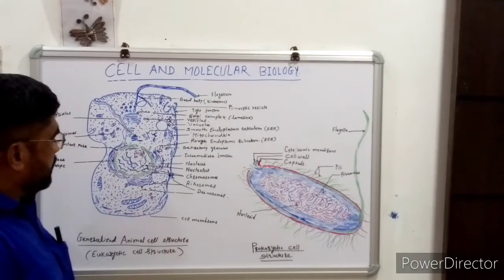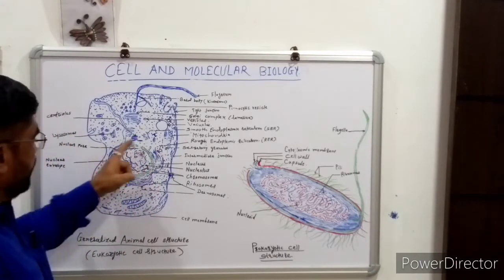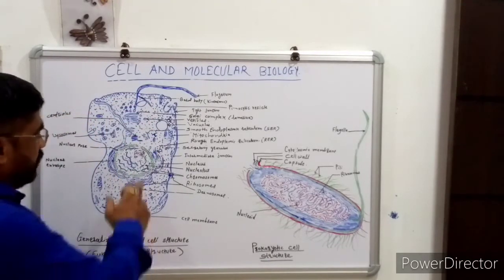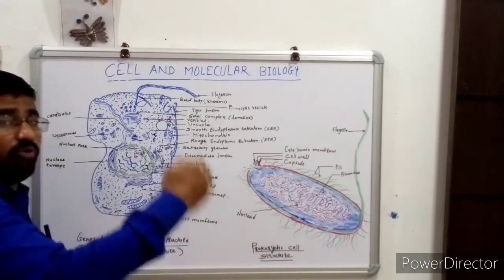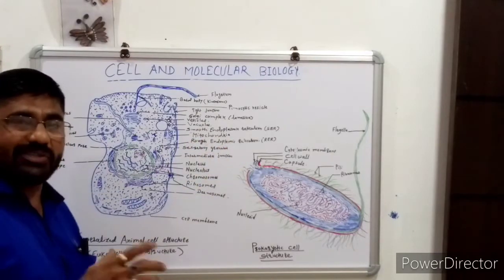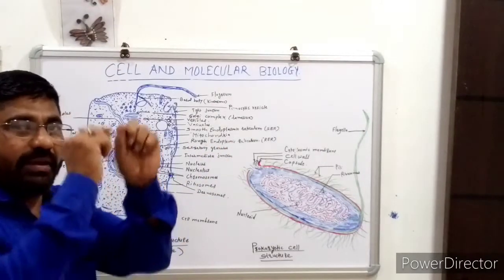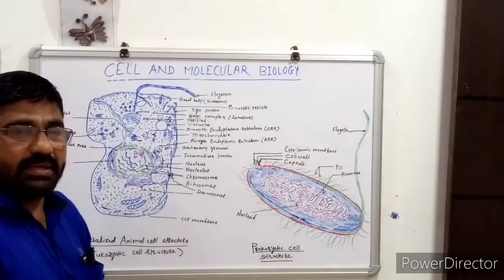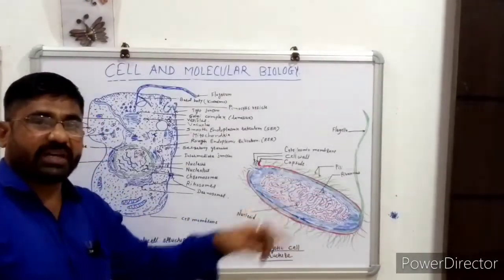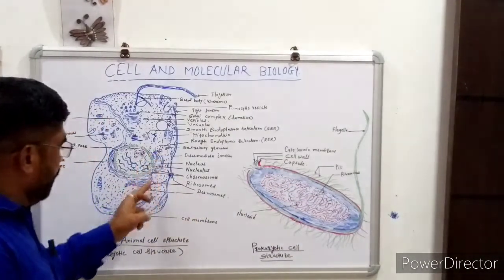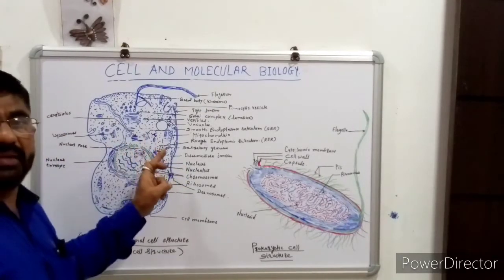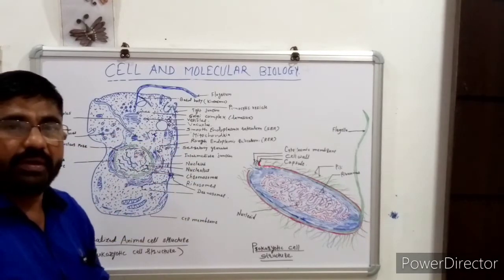Then another cell organelle, situated around the nucleus as well as scattered in the cytoplasm, outside the nucleus, is called the rough endoplasmic reticulum. Why is it called rough endoplasmic reticulum? Because on its outer surface there is attachment of ribosomes. As we said earlier, ribosomes are responsible for protein synthesis, so they are present in enormous quantity at the outer periphery of the nucleus.